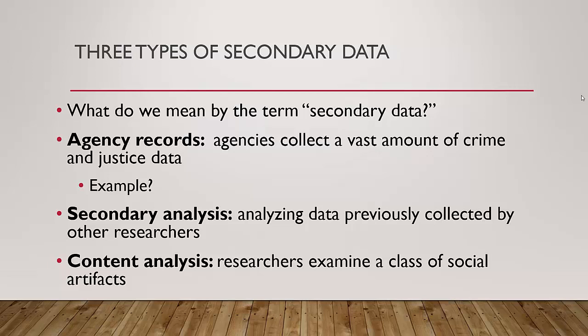Okay, so agency records are records that are collected by criminal justice organizations or criminal justice people, right? Like police records, court records, prison records, juvenile delinquency records, and DCS records.